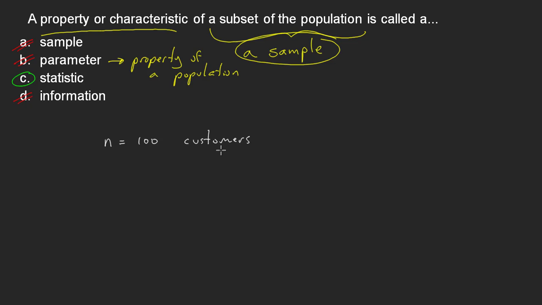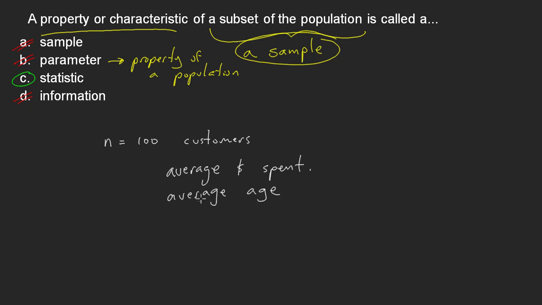Now, I could talk about a number of things to do with these customers. I could measure the average amount of money that they've spent in the store. That would be one thing. Or I could do more of a demographic type of thing, maybe their average age, or their average height, or their average weight, or something like that.